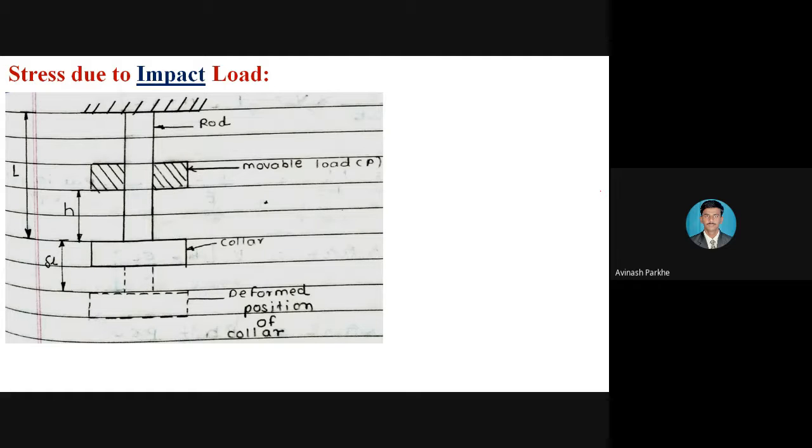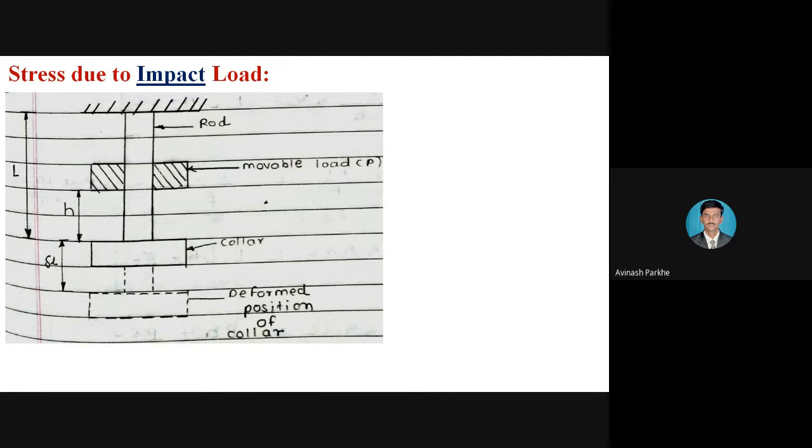If I strike that ball on that wall, initially there is no contact between the wall and the ball, and when I strike it, immediately the ball strikes the wall, and whatever load is applied on that wall will be considered an impact load. So simple definition: when the load applied on a body falls from a certain height, that load will be considered an impact load.